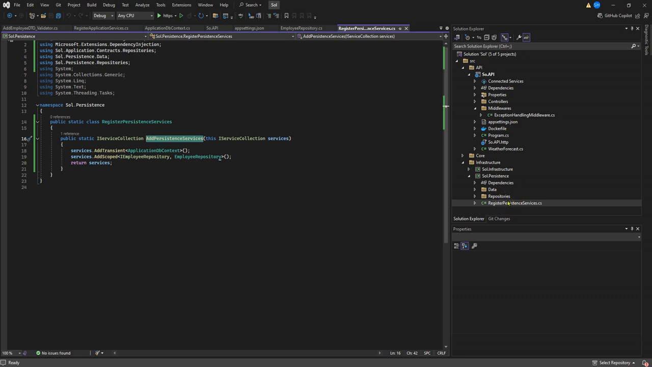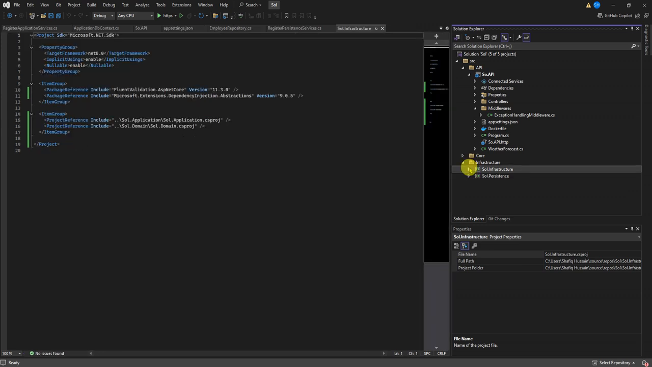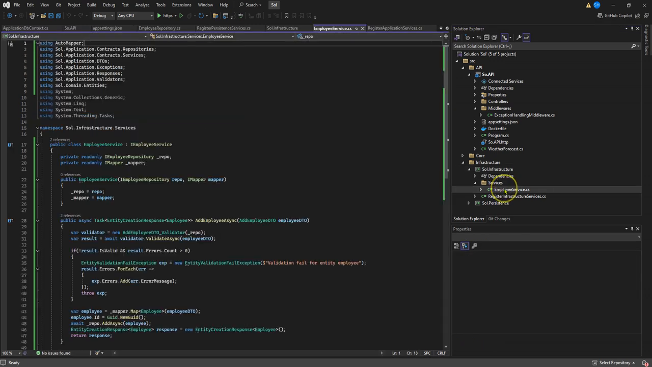Then again, I'm registering persistent services. All the services that will be used here will be registered here. Finally, it will go in the program.cs. I will tell you how. Okay, so under infrastructure we have another project, solution.infrastructure. Actually, it contains services that are related to employee.